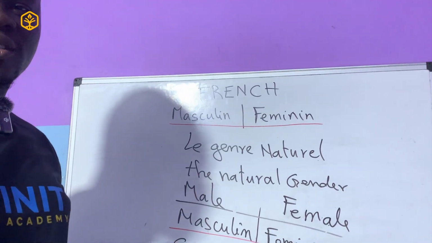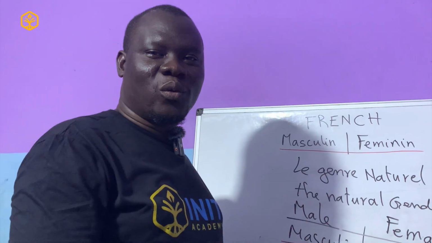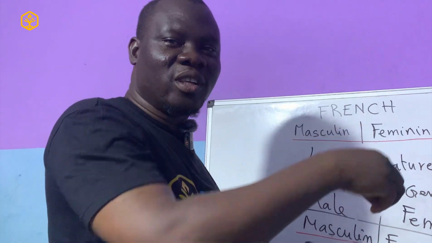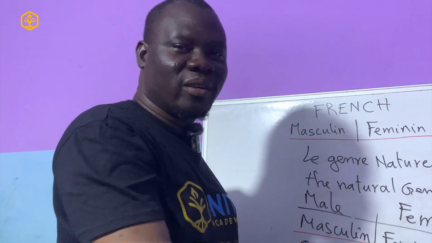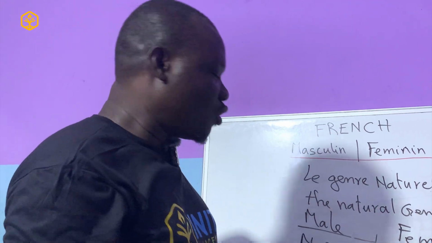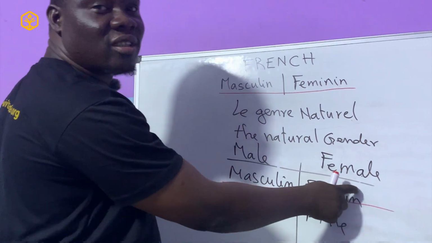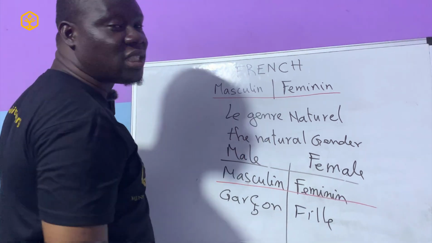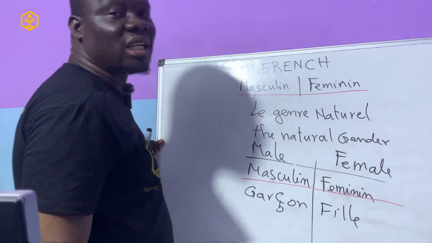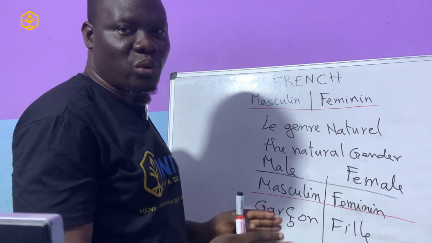Okay? So even a goat, when it is a female, we say la chèvre. We don't say le mouton or le cabri because we know we are dealing with a female. So it is the female. Chèvre, c'est une femelle. It is a female. Okay? So anything that has the female gender automatically is feminine. Anything that has the male gender is automatically masculine. This one is very easy to distinguish and to notice.